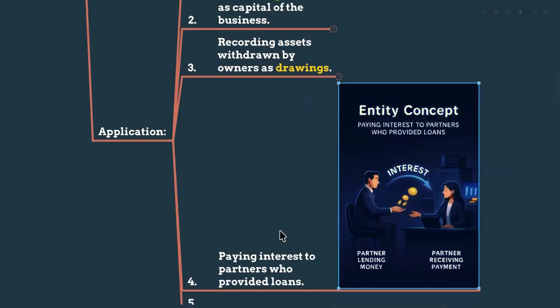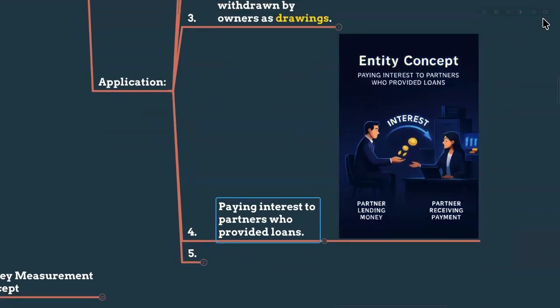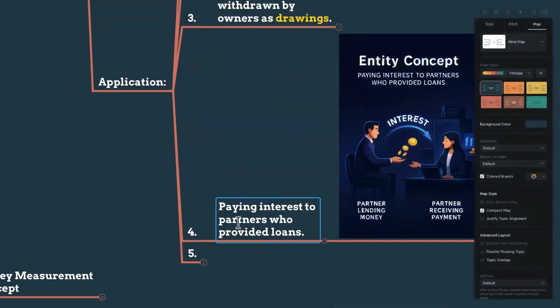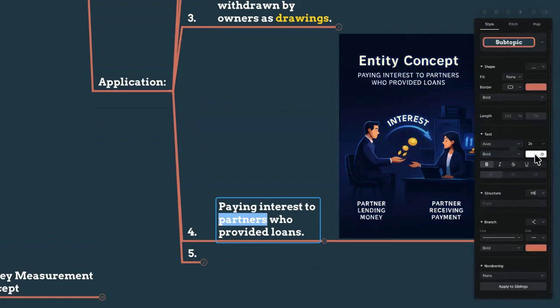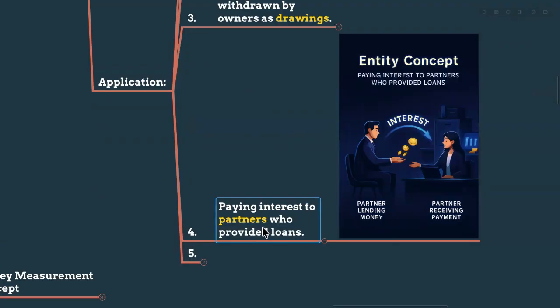As well as we are paying interest to the partners who provided loans. Sometimes in partnership, my dears, partners are the owners of the partnership. Even when they provide a loan, we will provide interest to them, because let's say we are taking some loans from a bank, we have to pay the interest because he is outside from the business. Same applicable to the owners. Even if you are an owner or partner of the business, if you provide something as a loan, not as a capital, we will provide you interest because we are treating you as a separate person from the business, right?